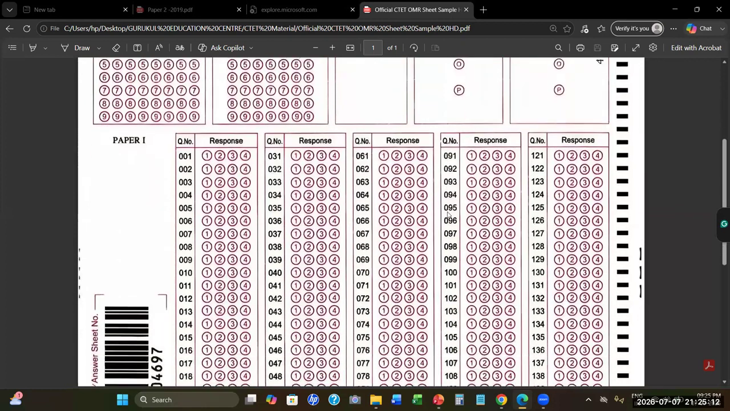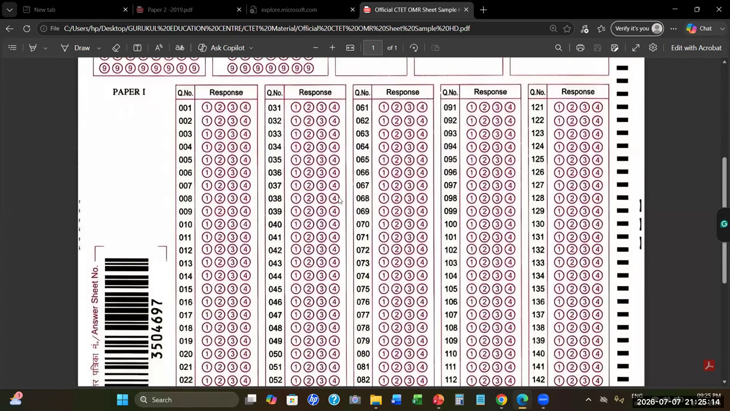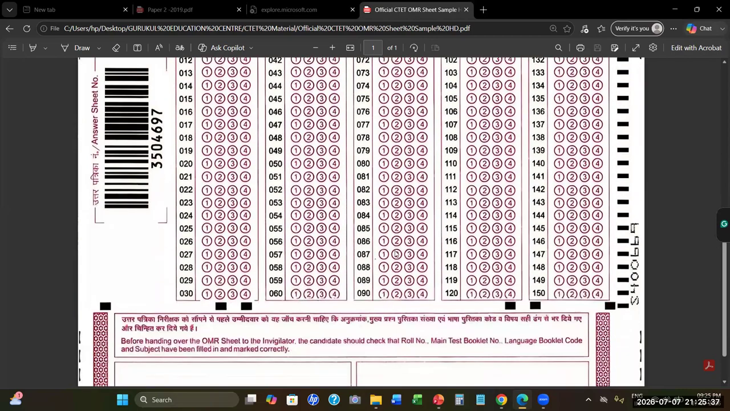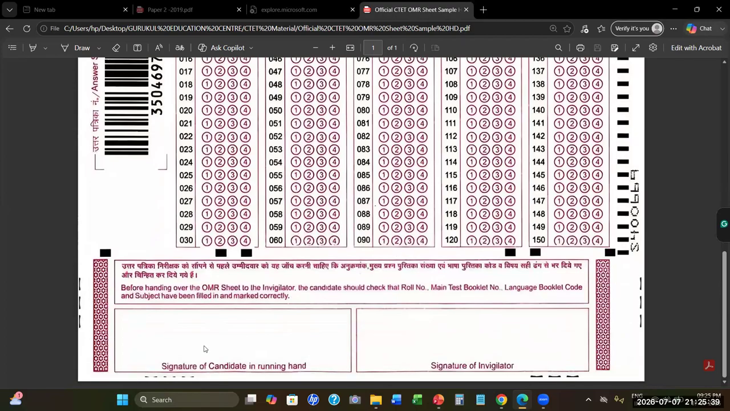Right? This is the response area. For question 1, there will be 4 options. You will color or fill the circle with the correct option. For example, for question number 1, the first option is the correct answer. You will color this circle. Use only a ballpoint pen, either blue or black. No other pen is allowed. So this way you can fill all your 150 questions.